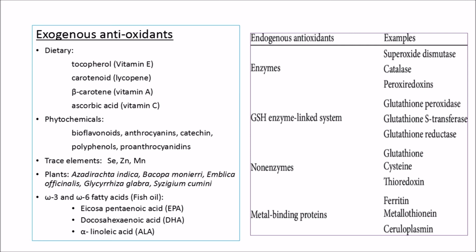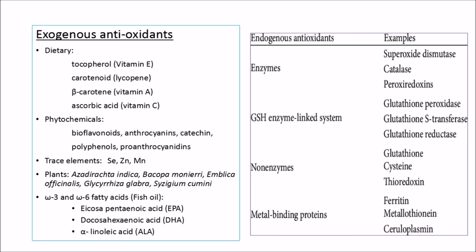In the endogenous we have enzymes and non-enzymes or metabolites like glutathione, cysteine, thioredoxin, and we can have metal binding proteins which are endogenous like ferritin, ceruloplasmin, and the exogenous antioxidants can further be classified as dietary like your tocopherol, carotenoid, beta carotene, ascorbic acid.